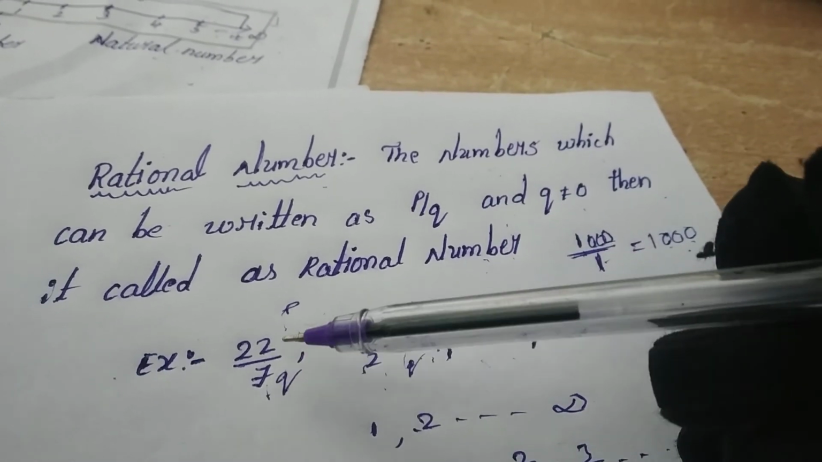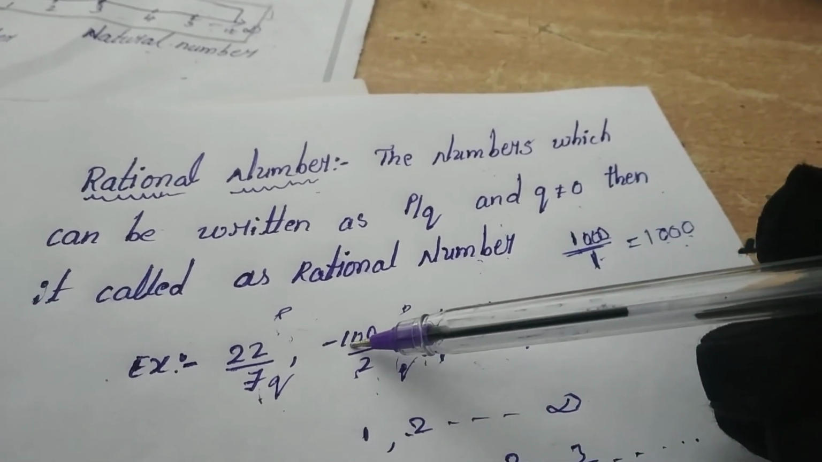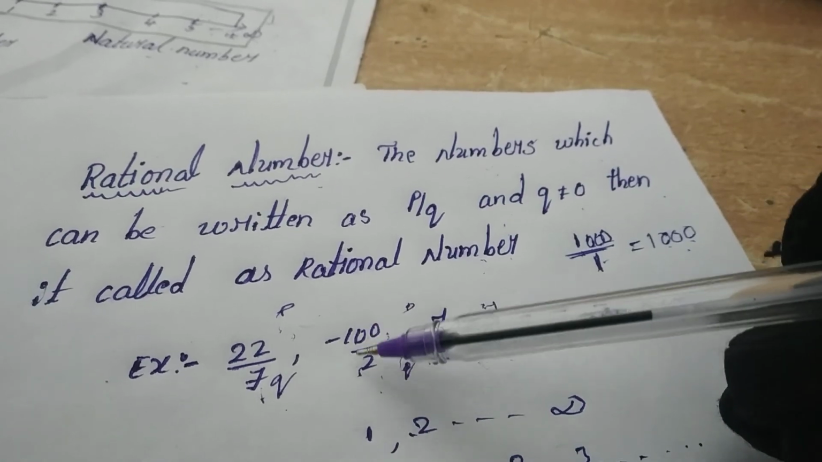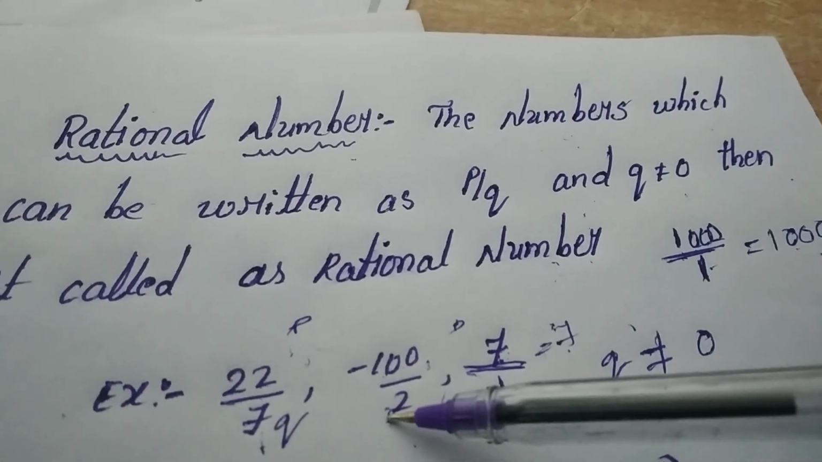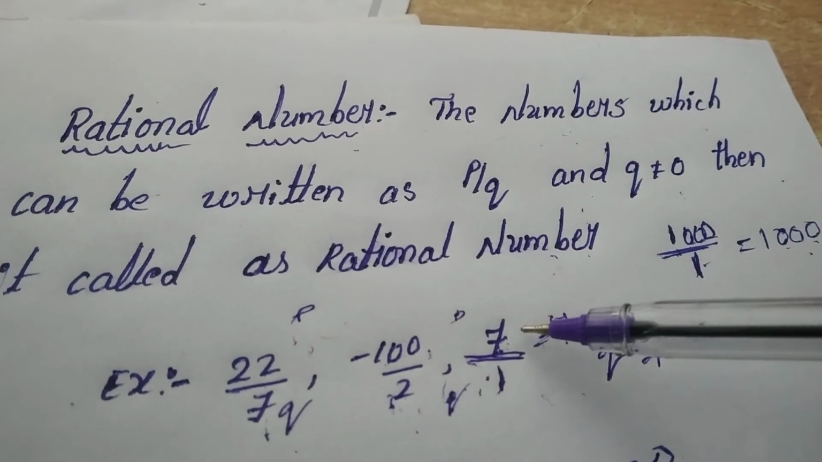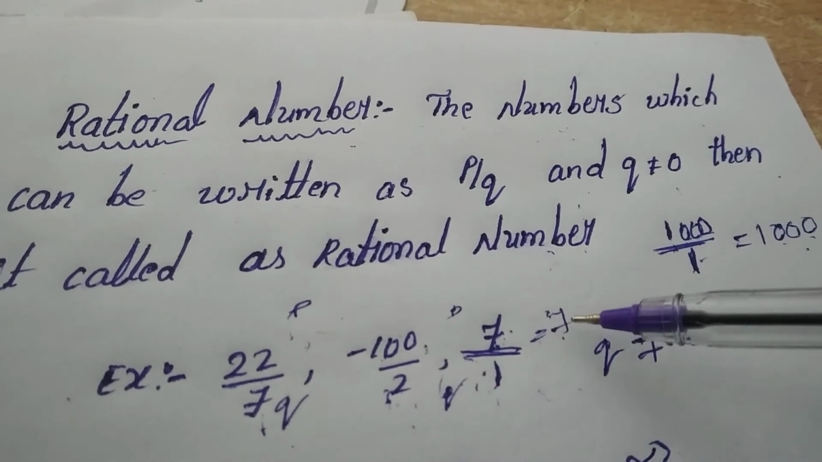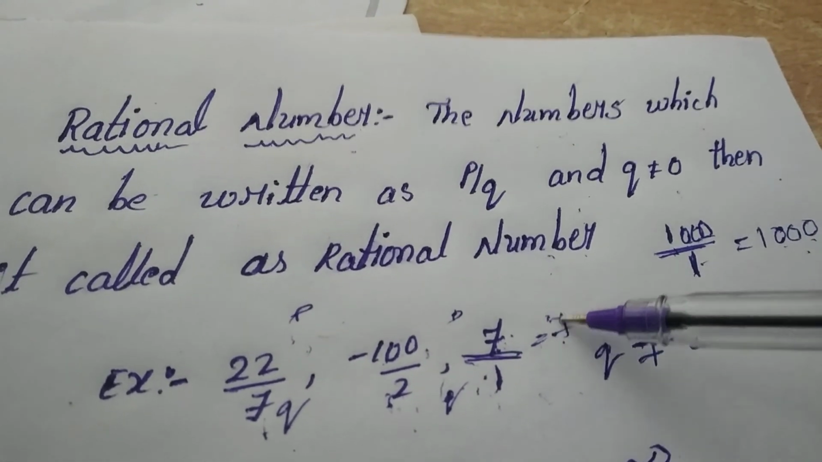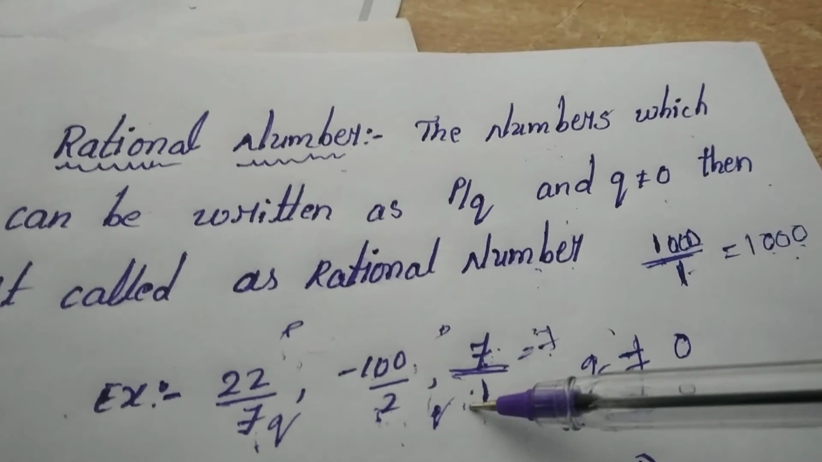22 by 7. Here 22 is p and 7 is q. And minus 100 by 2 is a rational number because it is in p by q form. 7 is also a rational number, because 7 is 7 by 1. 7 by 1 is equal to 7 also. So 7 is a rational number and 7 by 1 is also a rational number.